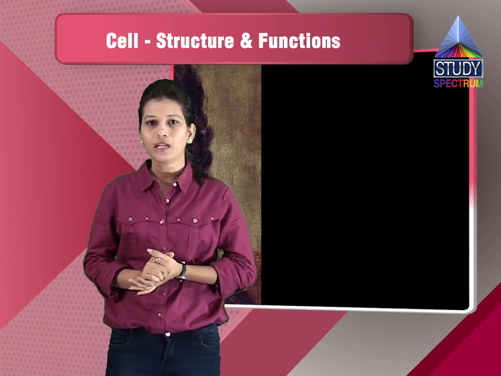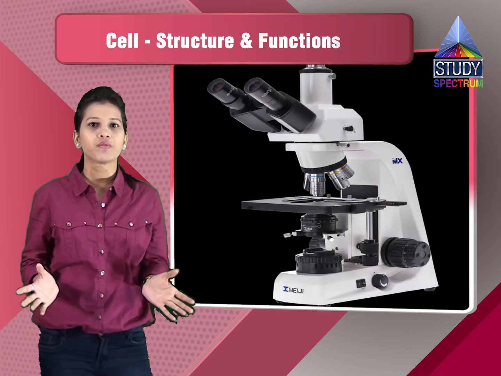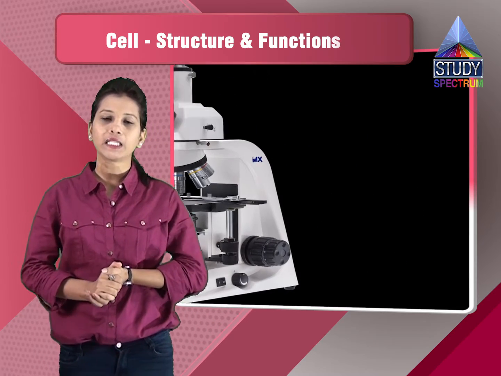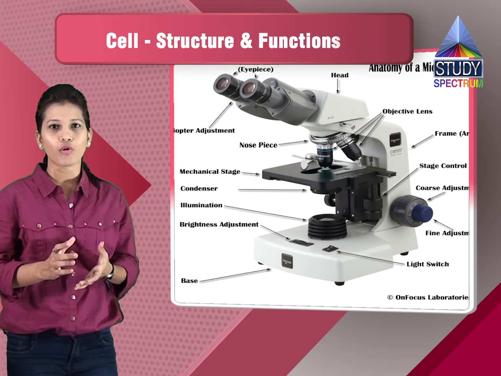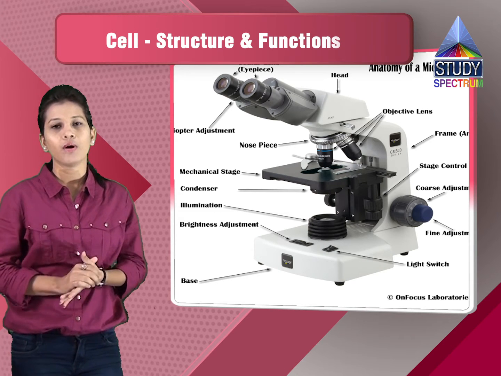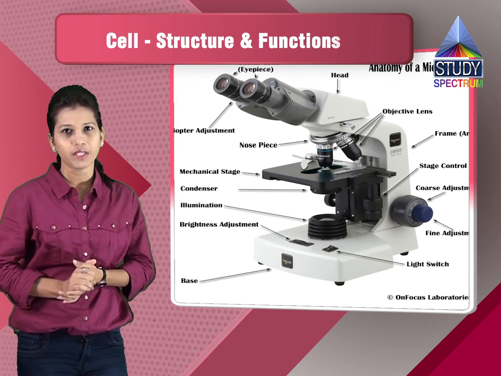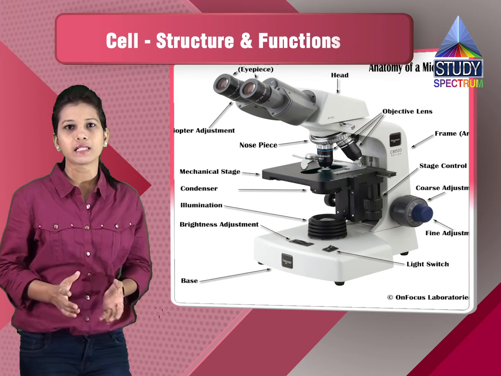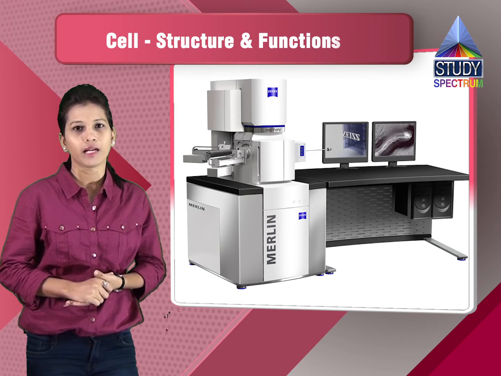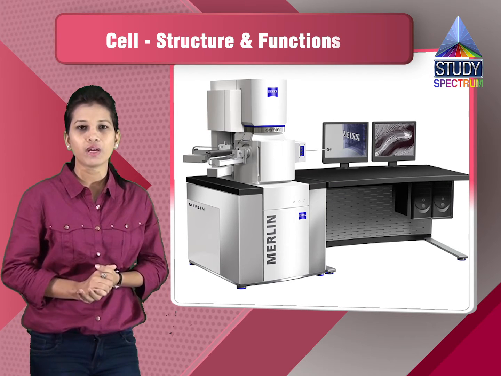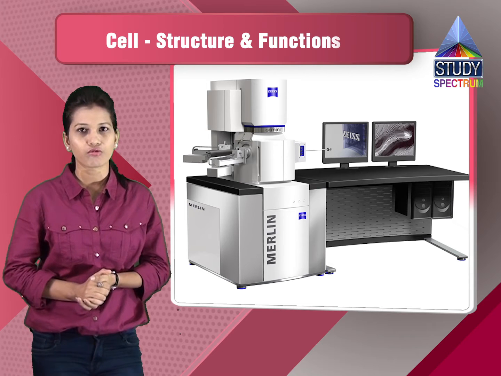Then we have the different types of microscopes. We have seen the compound microscope, which was used to observe the smaller, minute organelles, not in much detail. To watch the organisms in detail, we have the scanning electron microscope and the transmission electron microscope. So we have seen three different types of microscopes.